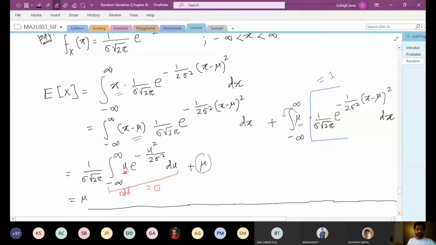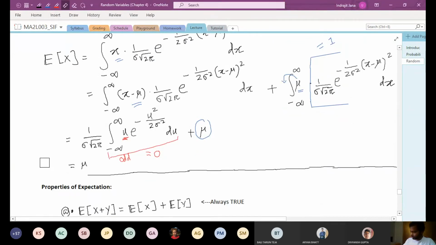Okay, so u times e to the power negative u square over 2 sigma square. Sigma is a constant, so u times e to the power negative u square. If you plug in u is equal to negative u, this whole function will be just negative. So this is an odd function, and you know that if you have an odd function, integration of that function over the whole real line is going to be 0. Okay. So in short, the final answer is going to be simply mu.